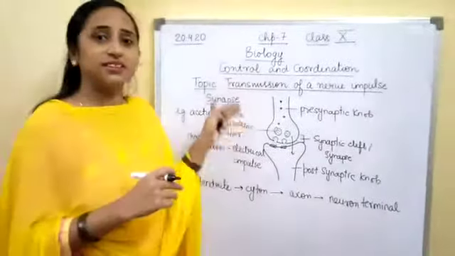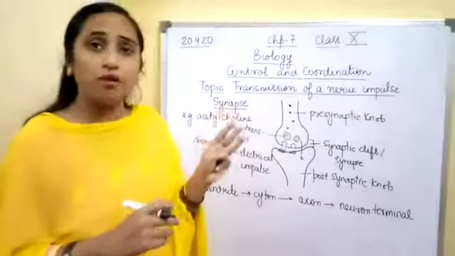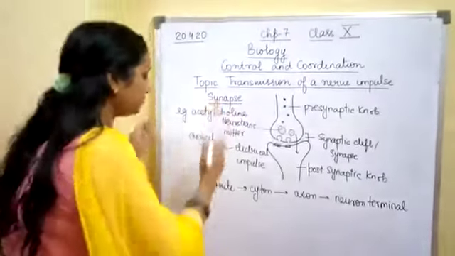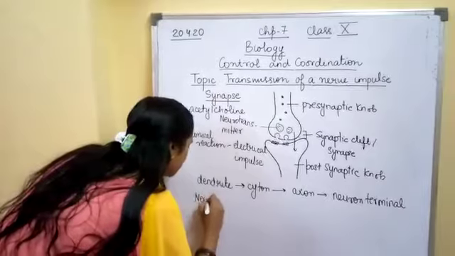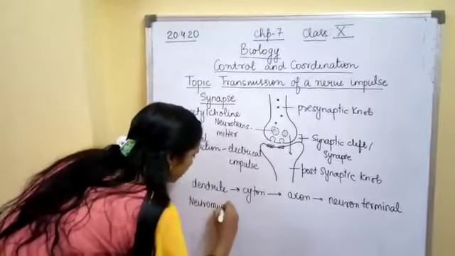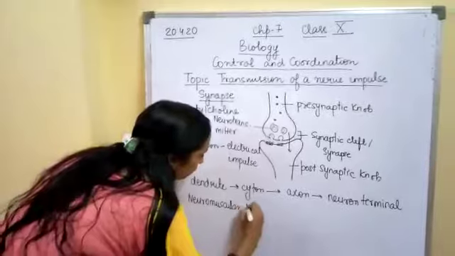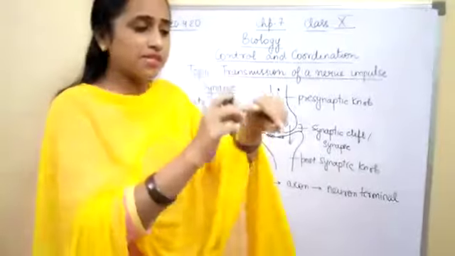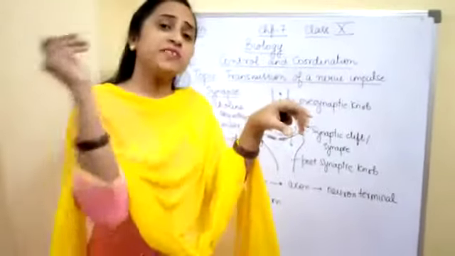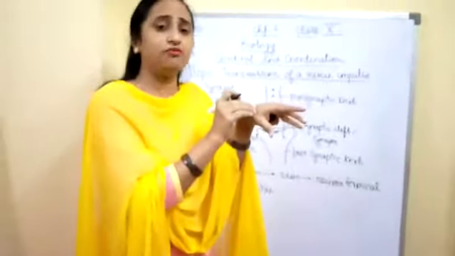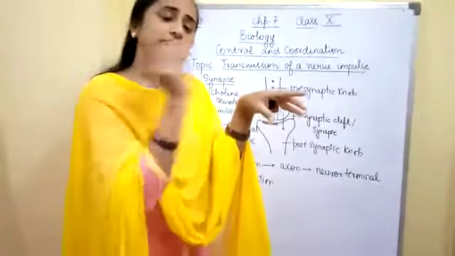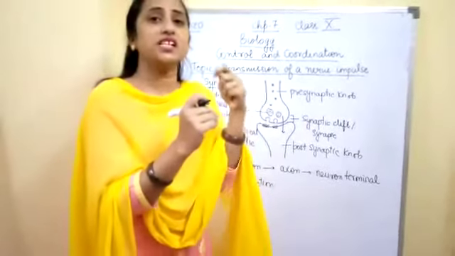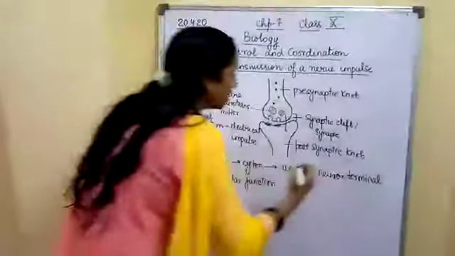Students, please practice this diagram. It is very important. Now we will be learning about the neuromuscular junction. What is it? Neuromuscular junction is the point where the muscle fiber gets the information from the motor neuron. Which information is the motor neuron getting? The information which the brain is giving, which the central nervous system is giving.